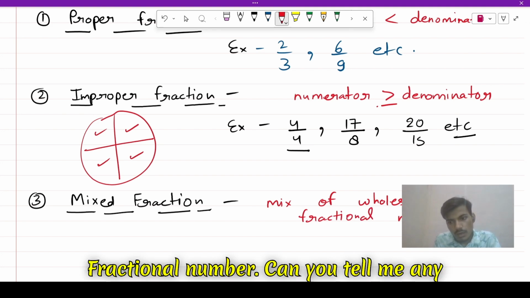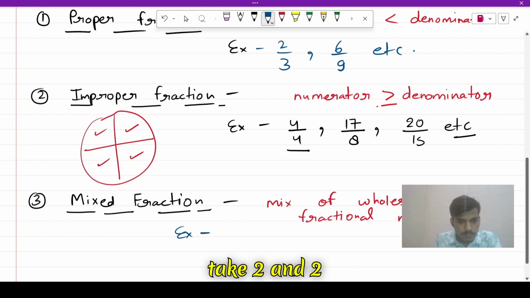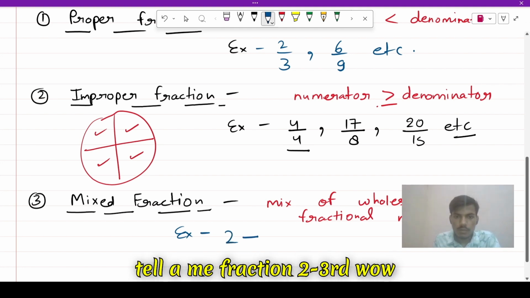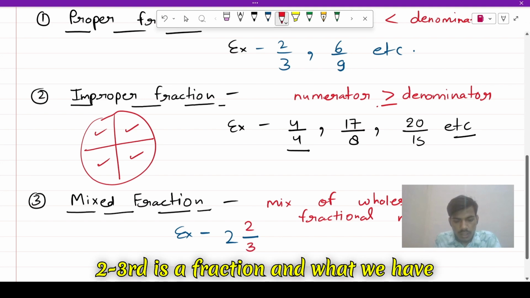Whole number. Can you tell me any whole number? Two. Wow. Let's take two. Two is a whole number. And can you tell me a fraction? Two third. Wow. Let's consider two third here. And two third is a fraction.